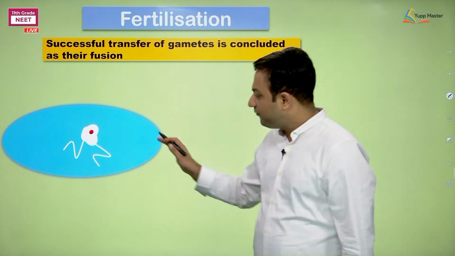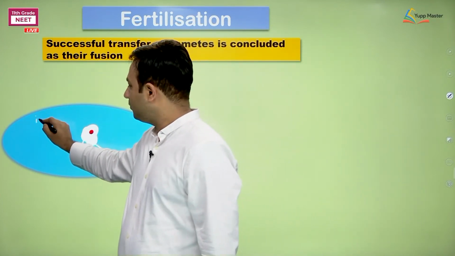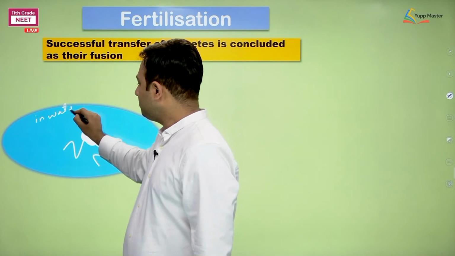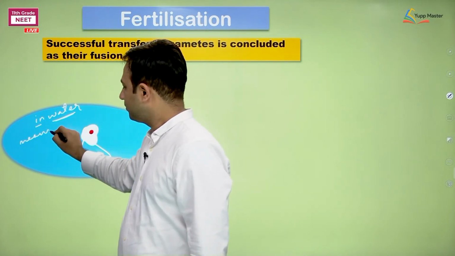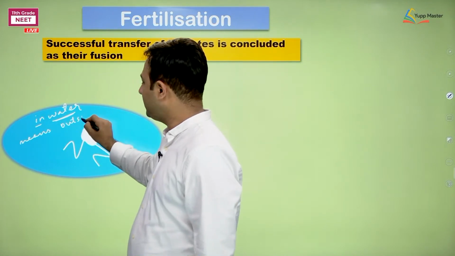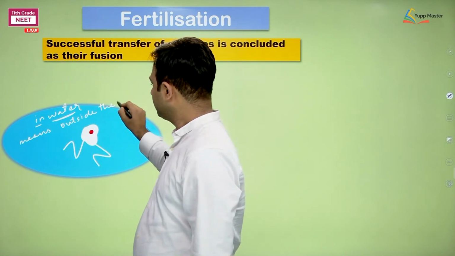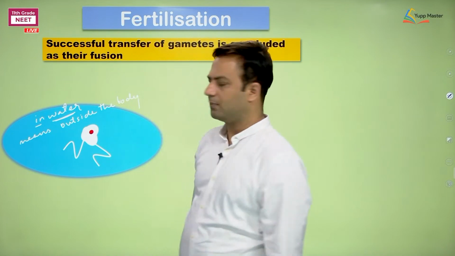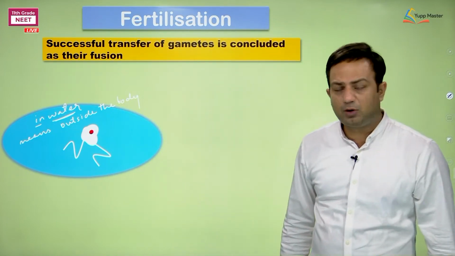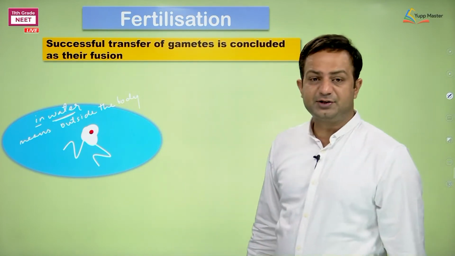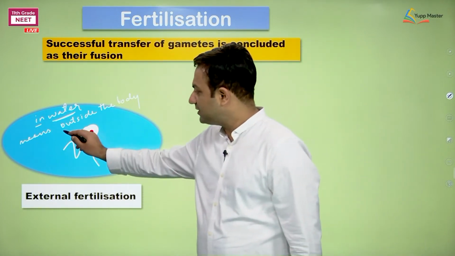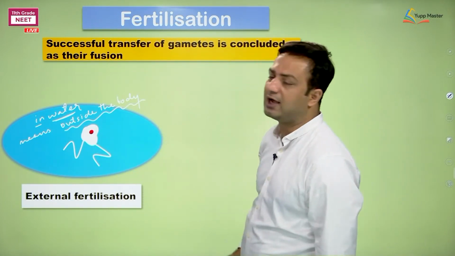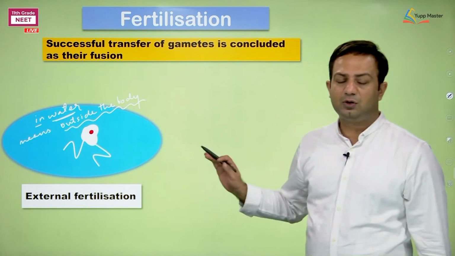If they are in water, it means they are outside the body. If it is outside the body, we can call it external fertilization. Why? Because it is outside any kind of body, not the male, not the female body.